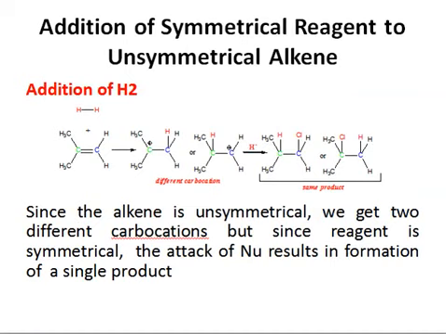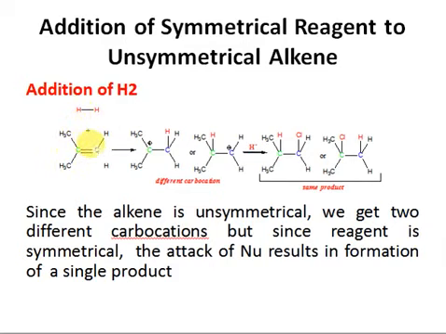Now we have the third type of addition reaction to alkene. In this case, we have a symmetrical reagent, and this symmetrical reagent is adding to an unsymmetrical alkene. Right, so here we have an alkene. Just cleave the bond from the center. You can see both halves are different. Here we have a carbon with two hydrogens, and here we have a carbon with two methyl groups.